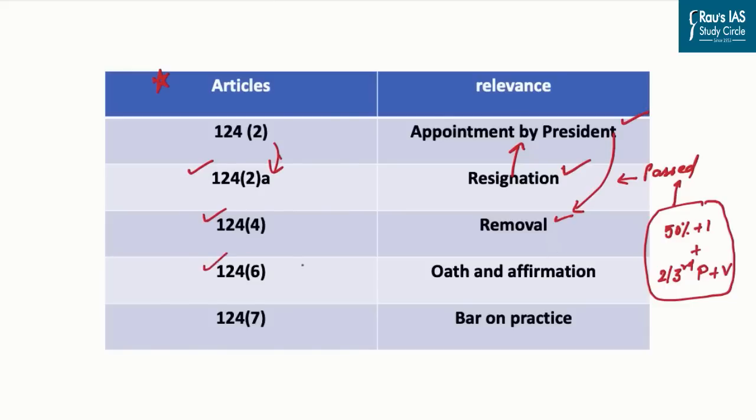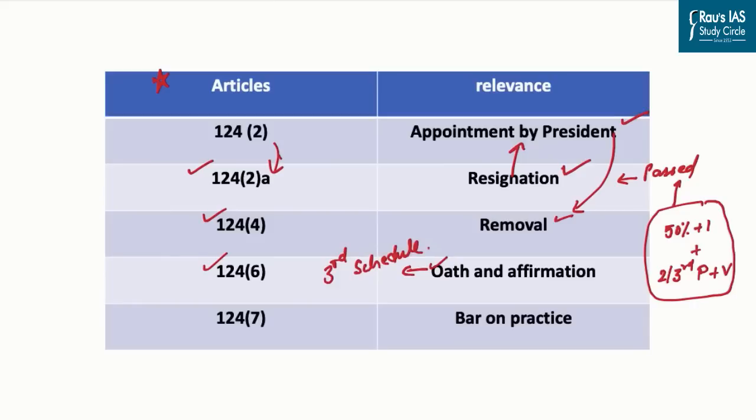Article 124(6) talks about oath and affirmation of a particular judge in a Supreme Court. It says that a person who is appointed as a judge of the Supreme Court will take an oath and affirmation before the President or any other person who is appointed by the President. And we know that these oath and affirmations are given in the 3rd schedule of Indian Constitution.